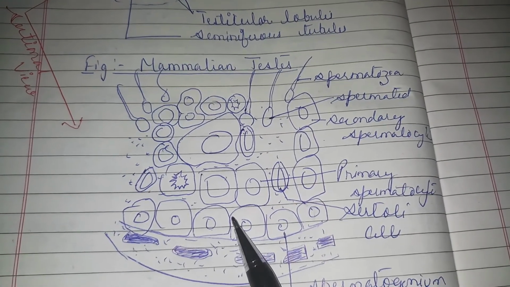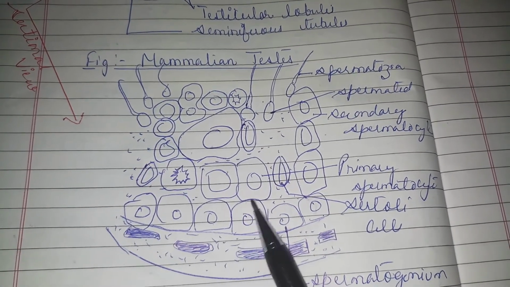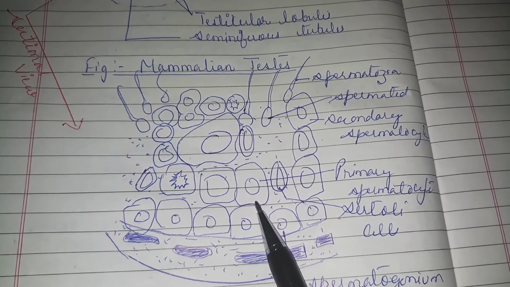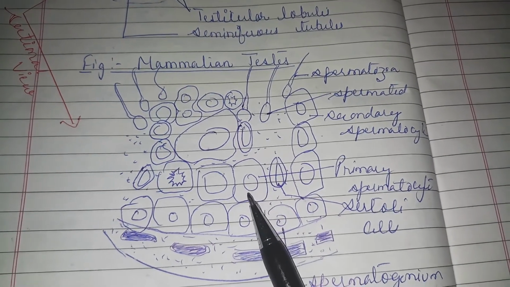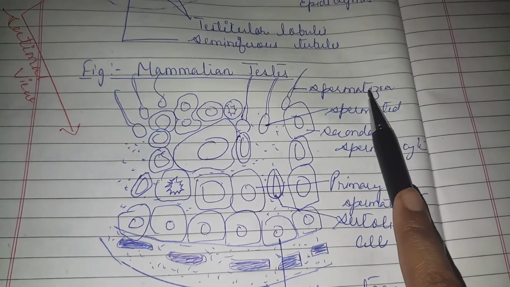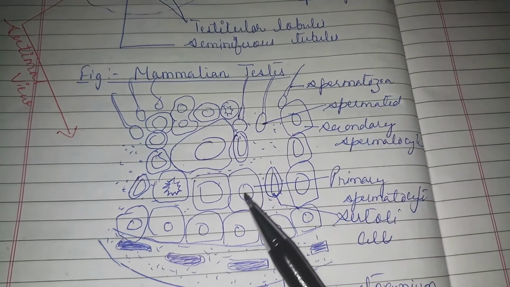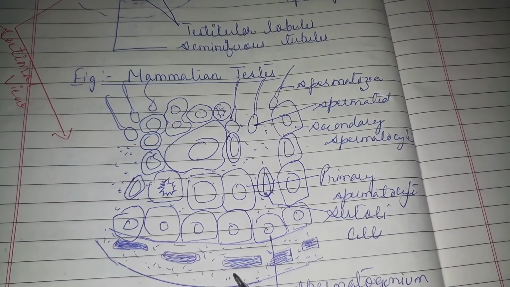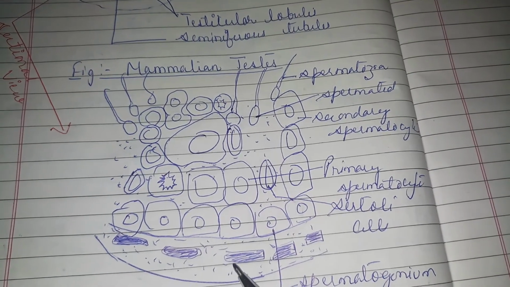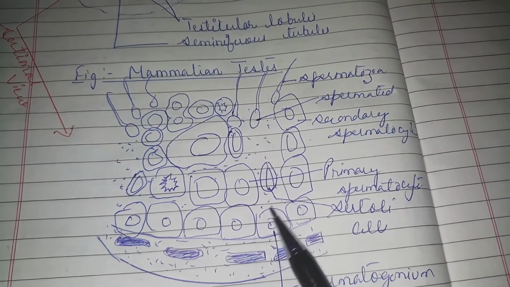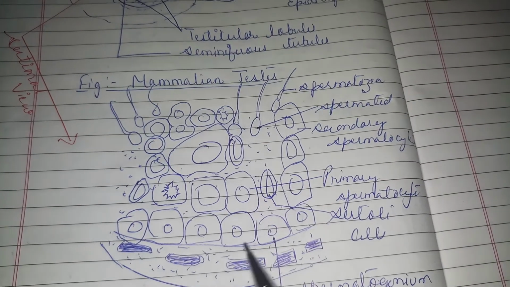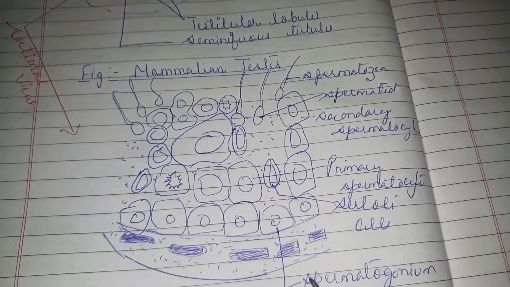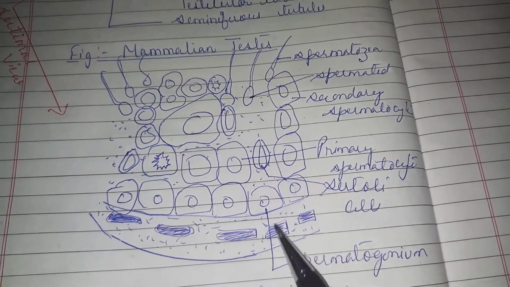The spermatogonium will undergo mitosis and meiosis both to form spermatozoa, that is sperm, right? So this is the lining of a seminiferous tubule, the germ cells, made up mostly of cuboidal cells called spermatogonium.